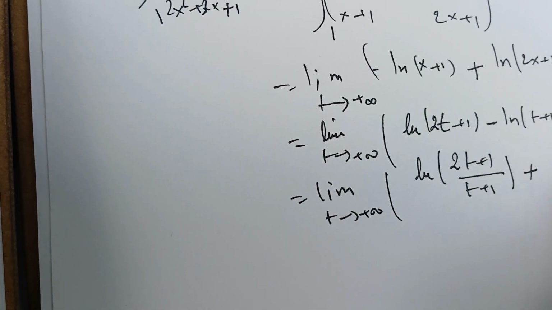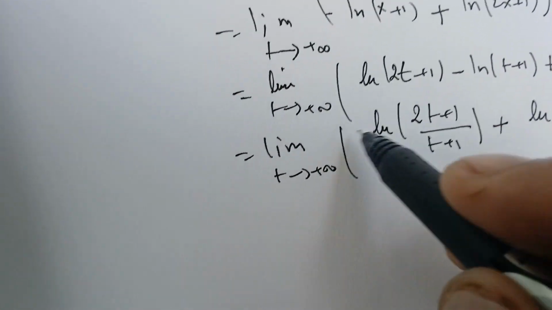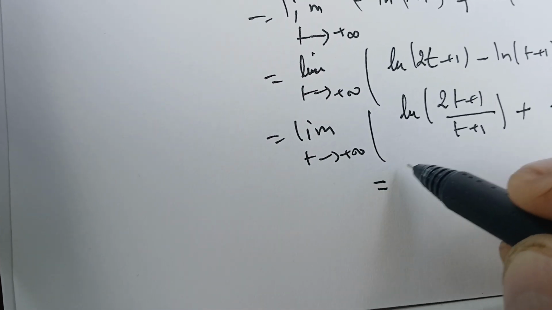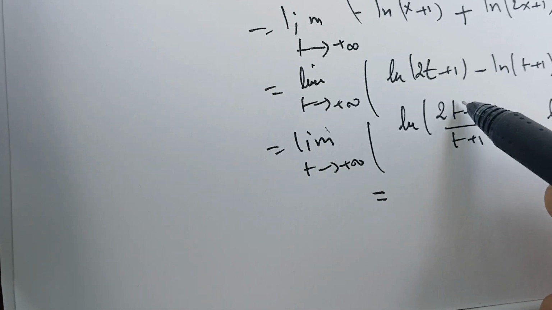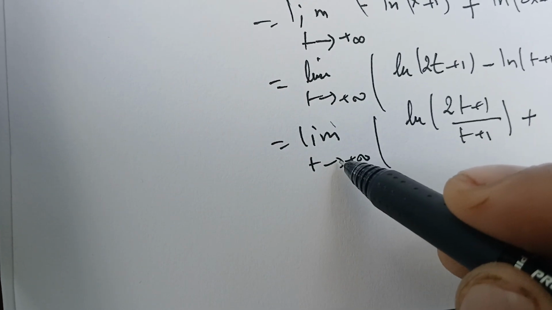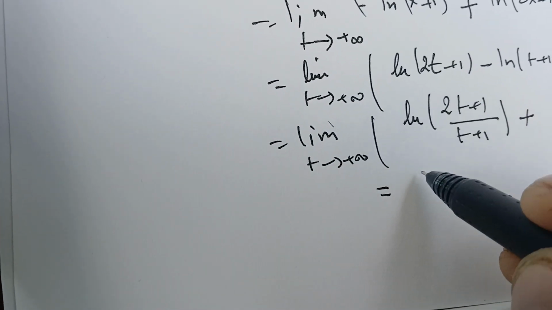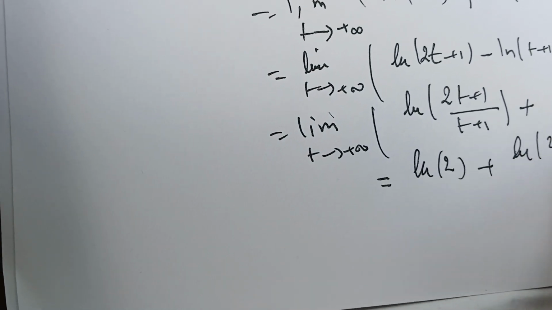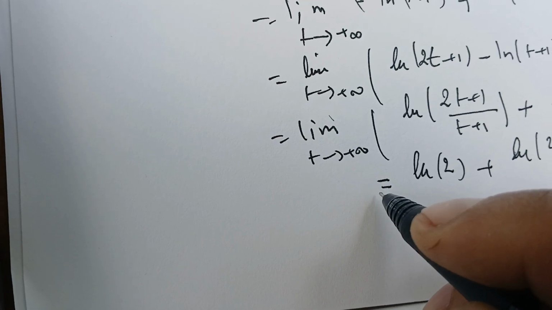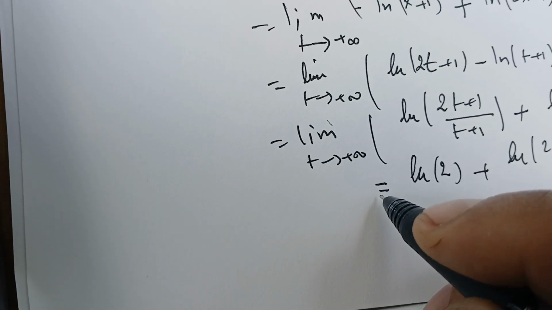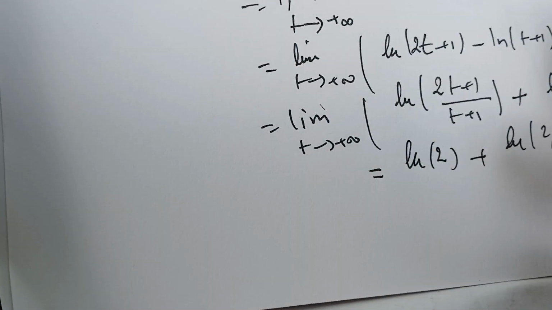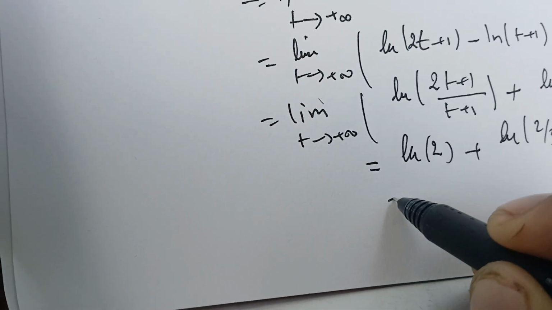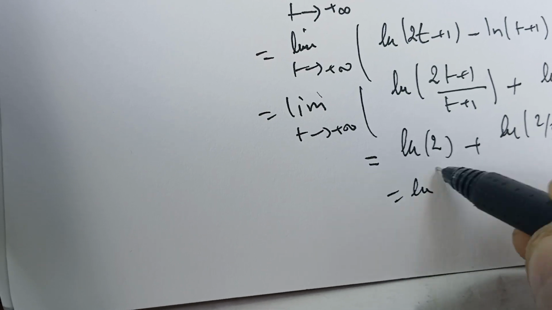So this is a constant, and once we take the limit inside, because this is continuous, the limit of (2t plus 1) over (t plus 1) as t goes to infinity is 2. So therefore we have the natural log of 2 plus the natural log of 2 over 3. We can also simplify this as the natural log of 4 over 3.